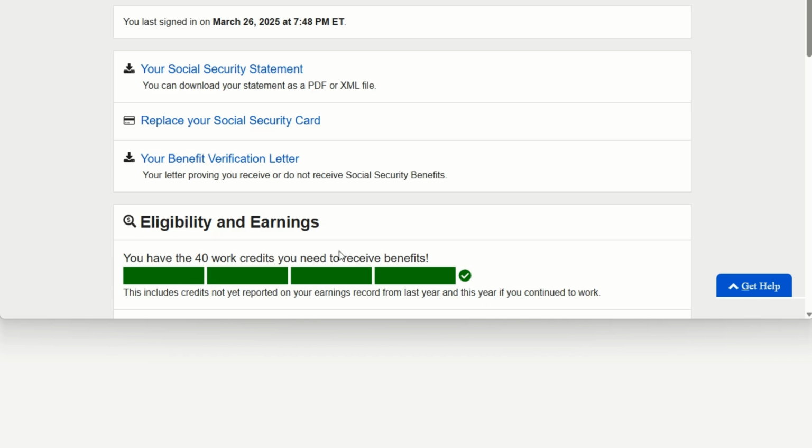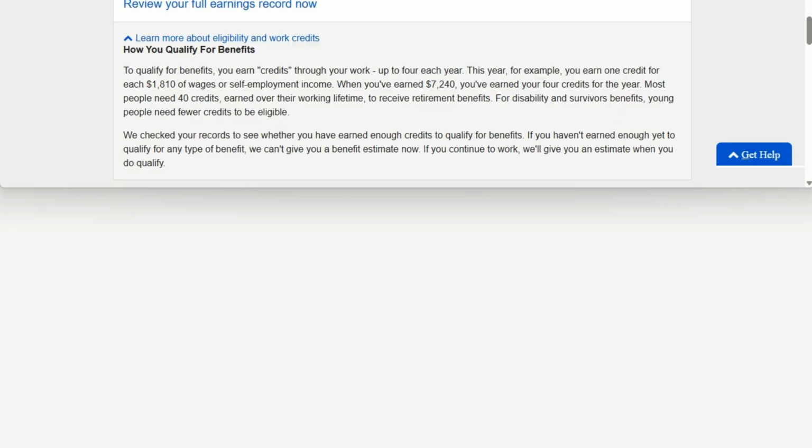You can look at your eligibility and earnings, and this will show you how many credits you have in order to receive benefits in general. So there's a lot of information just on this homepage itself. There's even more information about your work credits and what makes you eligible to receive Social Security benefits. And there's also a graph that you can take a look at, and it'll show you exactly how much you've earned, when you're going to retire, or what your benefit will be upon retirement, and things like that.